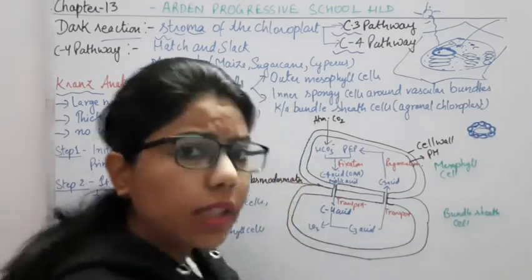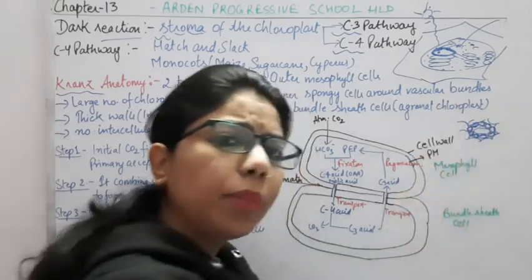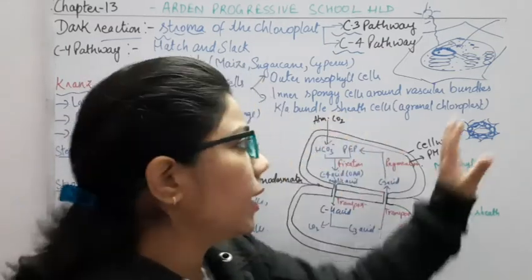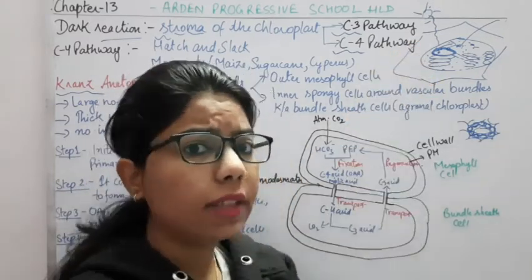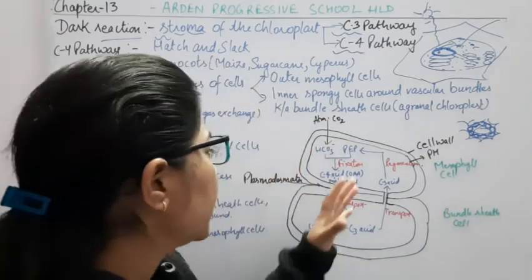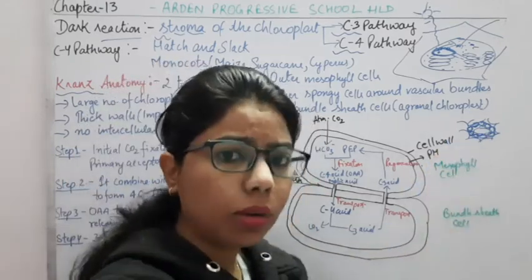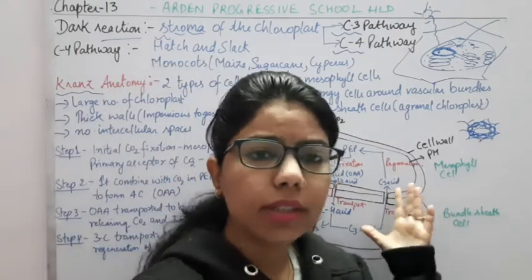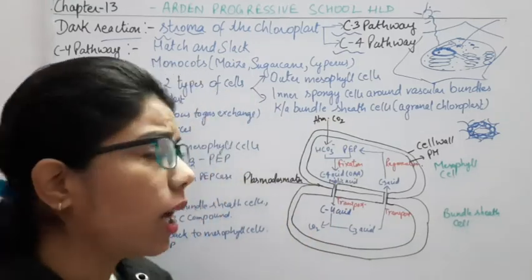Now here you can see that again it is covered by some other cells which are known as the mesophyll cells. It means that two types of cells are present in the C4 plant: the mesophyll cells, which we have done in the C3 pathway also, as well as the bundle sheath cells. Why are we saying bundle sheath cells? Because they are present like a sheath, which has covered or surrounded it properly. Okay, now we will understand why these bundle sheath cells are important.